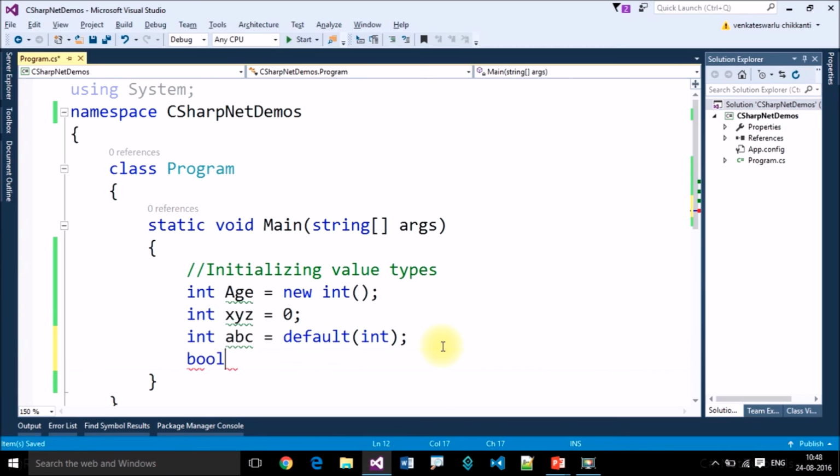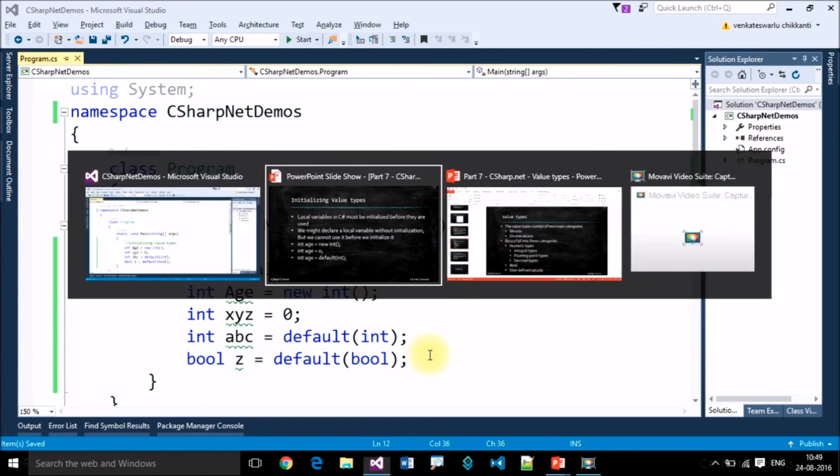Suppose you want to initialize boolean z equal to default of boolean, like this. Okay, this is how we can initialize default value types.